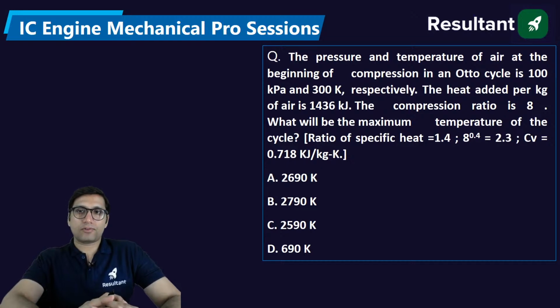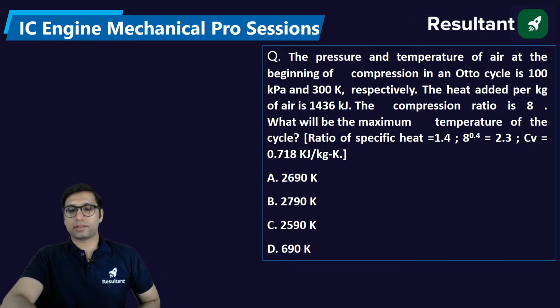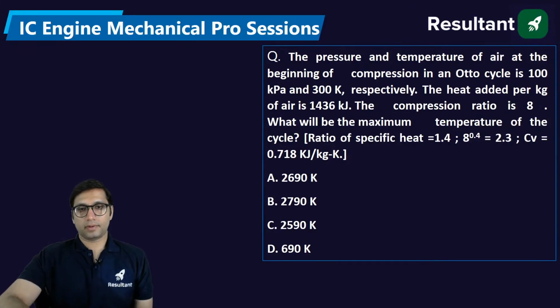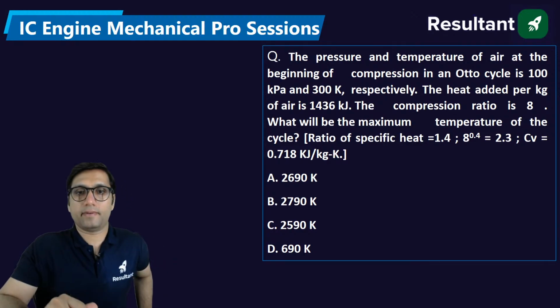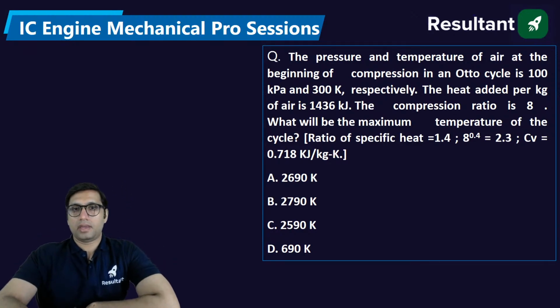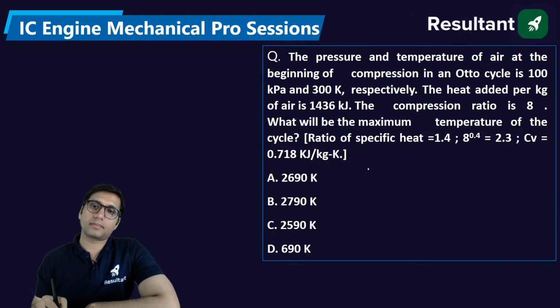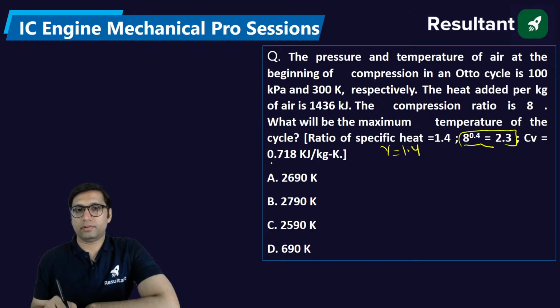The pressure and temperature of air at the beginning of compression. See, this is the last question for today's session. Okay, so try to do it carefully. In case of an Otto cycle, the pressure and temperature at the beginning are given. The heat added per kg of air is also given. Compression ratio is 8. What will be the maximum temperature of the cycle? Gamma is 1.4. 8 to the power 0.4 is 2.3. Cv is also given.